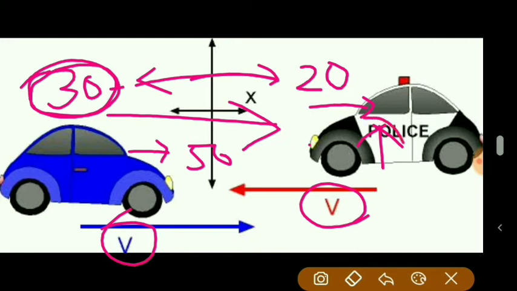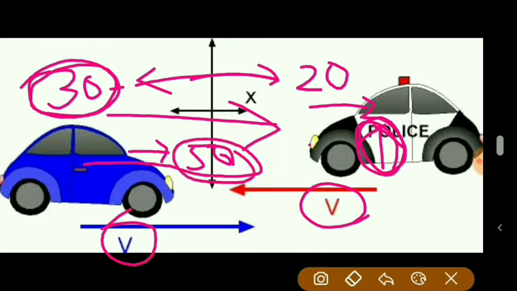Observation is done in the black and white color car. So for him, this blue color car tends to appear to move with 50 km per hour speed, but in which direction? Towards positive x direction. So 50 km per hour speed is the relative velocity, and that is positive.